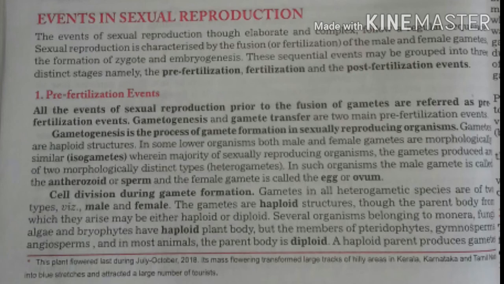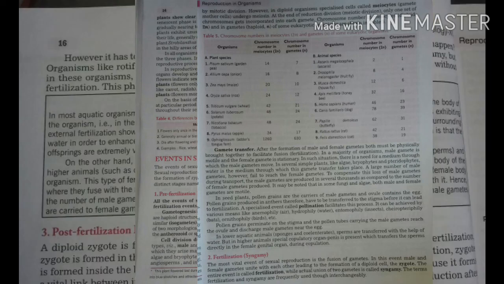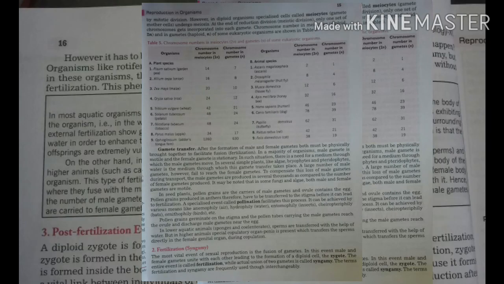Now I am explaining sexuality in organisms. Sexual reproduction in organisms generally involves the fusion of gametes from two different individuals. Plants may have both male and female reproductive structures in the same plant, that is bisexual, or in different plants, that is unisexual. In several fungi and plants, the terms homothallic and monoecious are used to denote the bisexual condition.